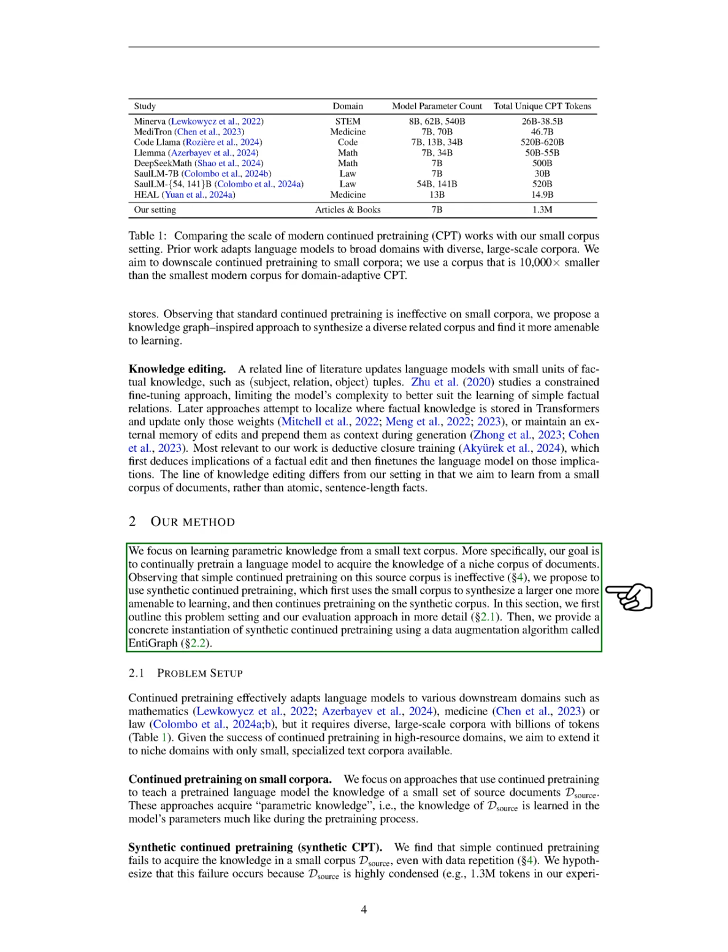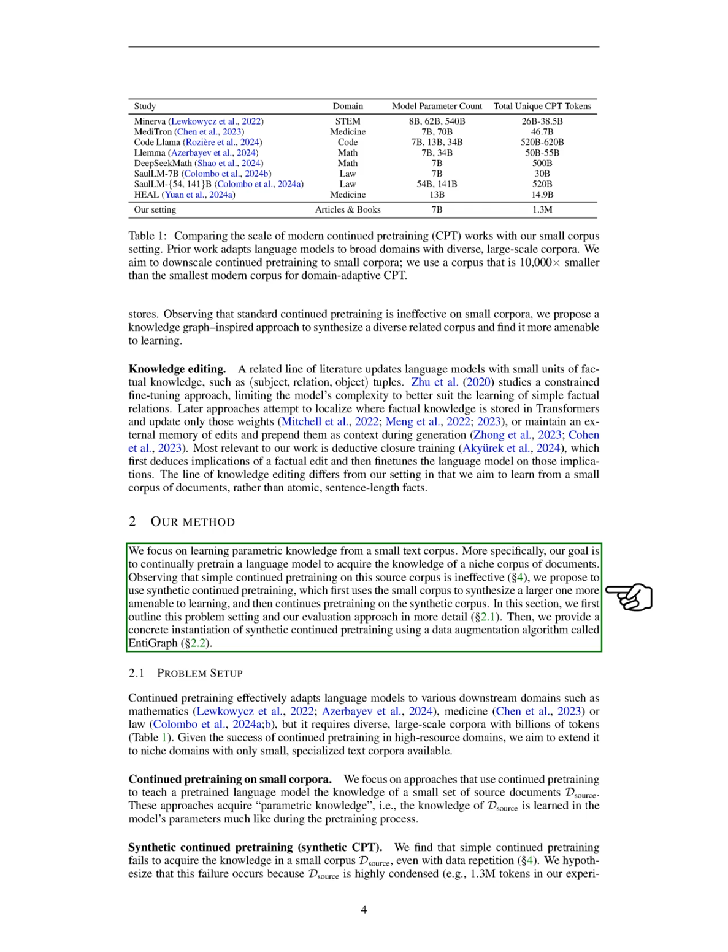Our method centers on acquiring parametric knowledge from a small text corpus. Specifically, we aim to continually pre-train a language model to learn from a niche set of documents. We observe that straightforward continued pre-training on this corpus is ineffective, so we propose synthetic continued pre-training, which first synthesizes a larger corpus from the small one to facilitate learning, and then continues pre-training on this synthetic dataset. In this section, we will detail our problem setup and evaluation approach, followed by a specific implementation of synthetic continued pre-training using a data augmentation algorithm called EntiGraph.